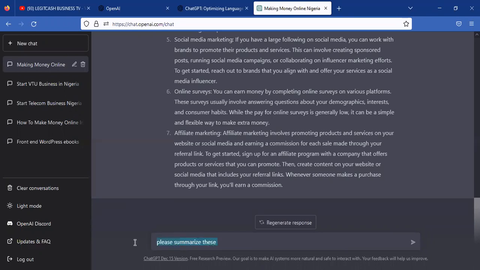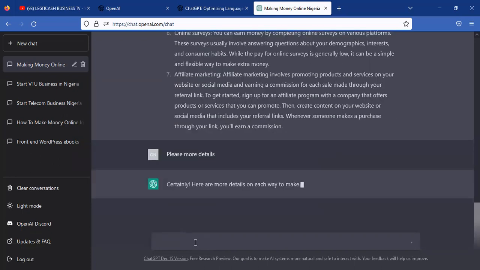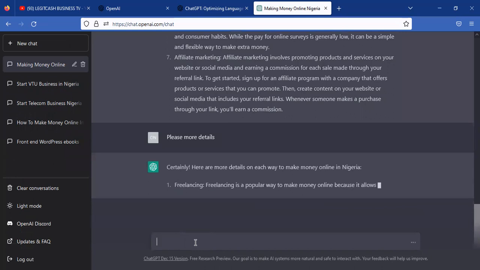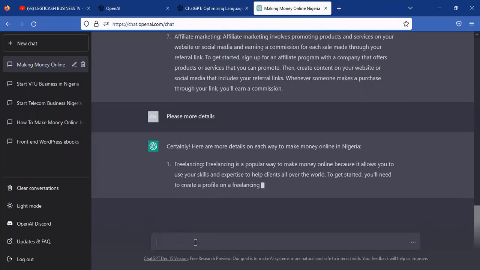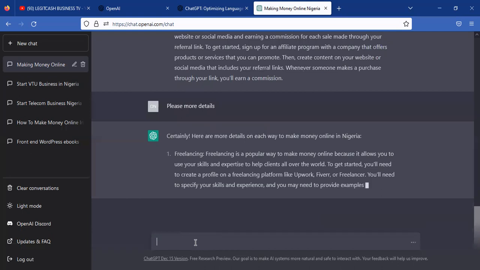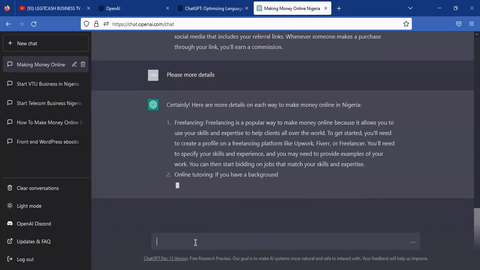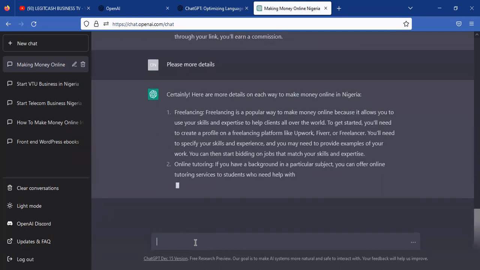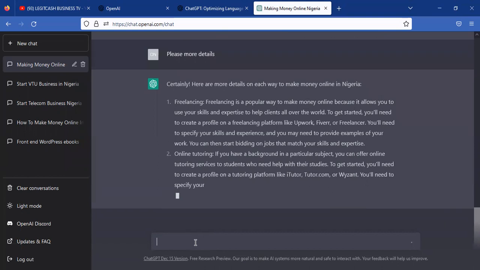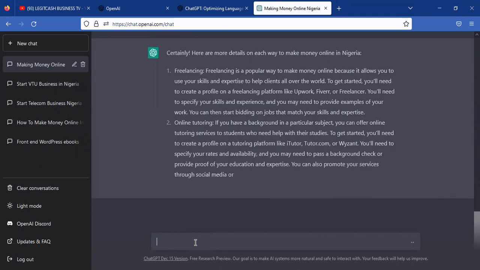Or better still, I can say, please, more details. If you're not satisfied with the information you got from the previous one, you can easily get more in detail.